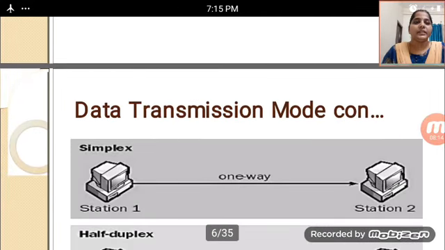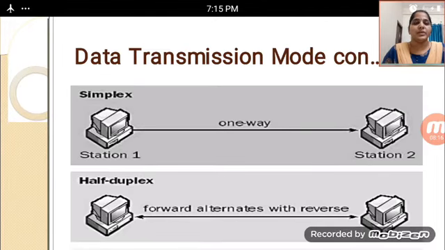In the data transmission mode, I am showing some examples here, with station 1 and station 2. This is a simplex mode: information passes in only one direction, one way, from station 1 to the receiver at station 2.